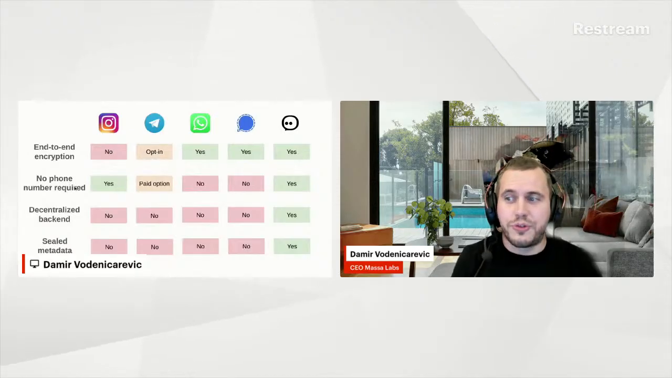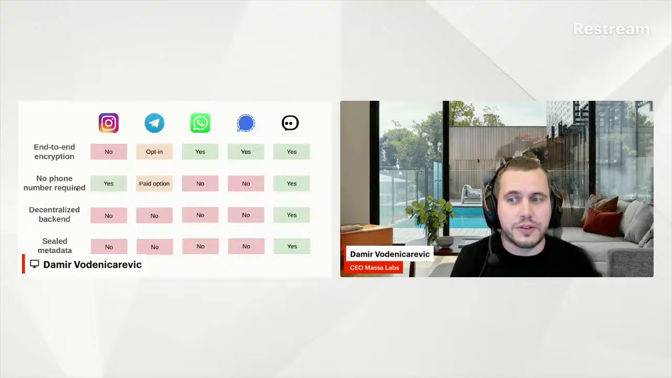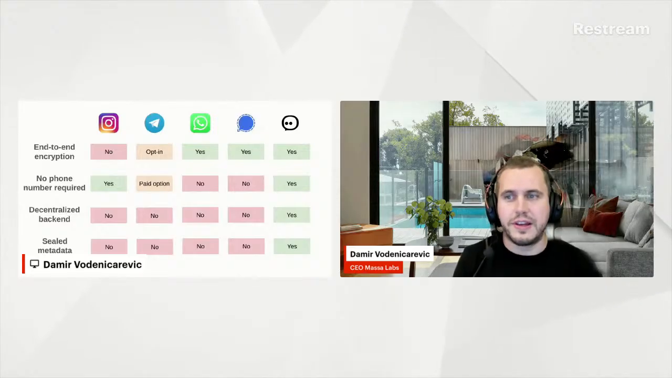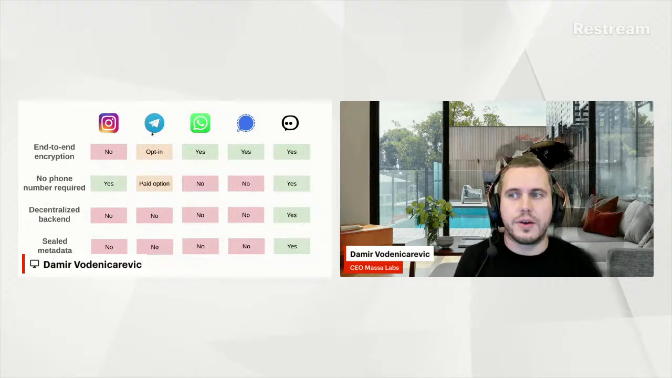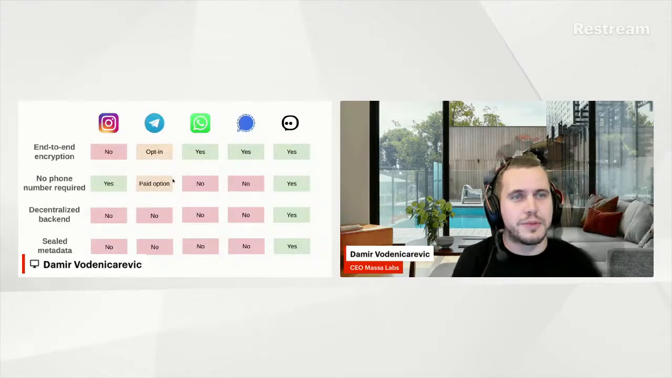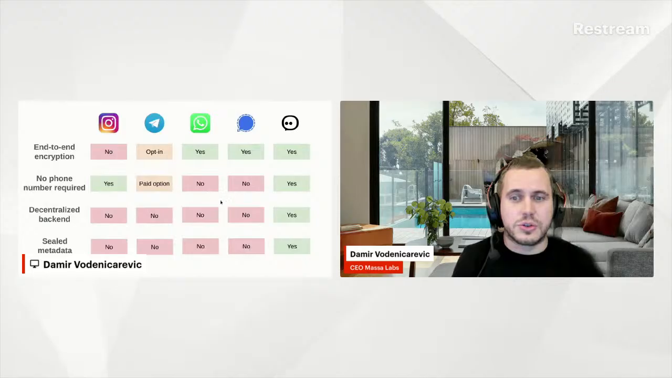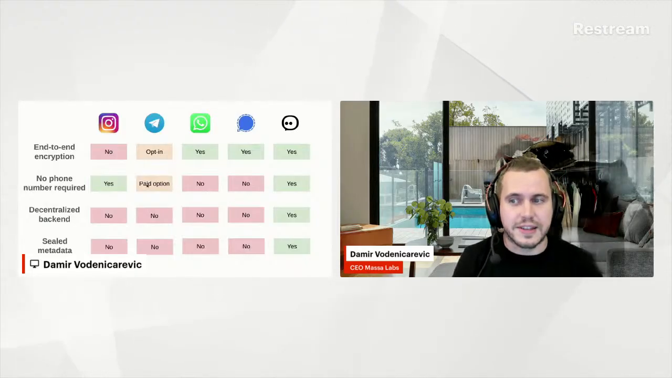When it comes to phone numbers, unfortunately, most of these apps require you to have an active phone number to be able to use them. Typically, WhatsApp, Signal. Recently, Telegram rolled out a paid option that allows you not to have a phone number. But again, if you need to pay, it's not truly decentralized. So this is something we want to fix as well.